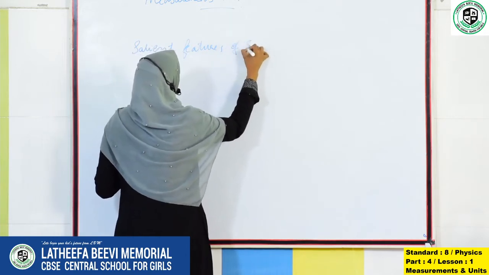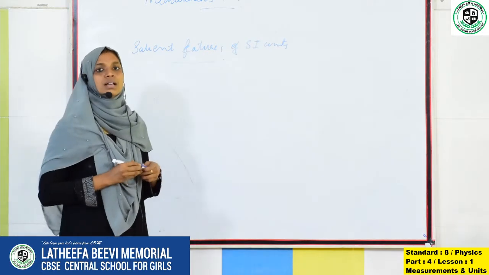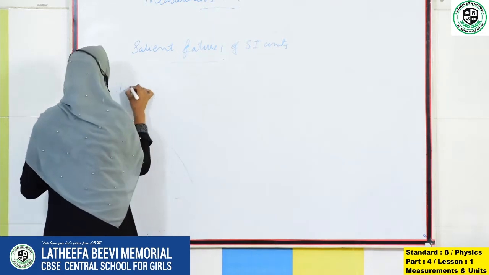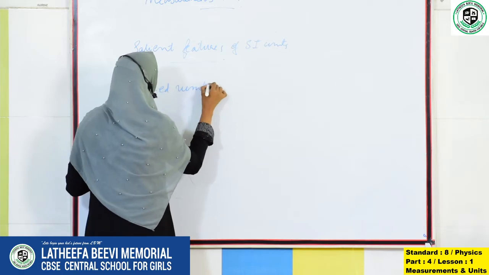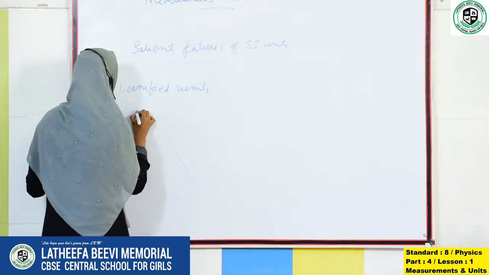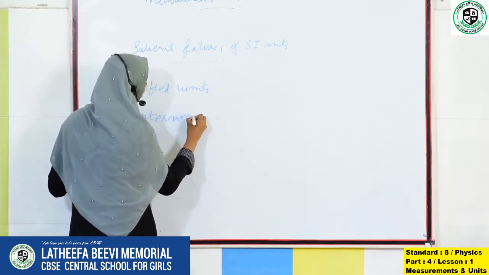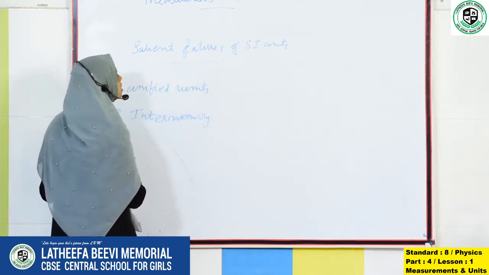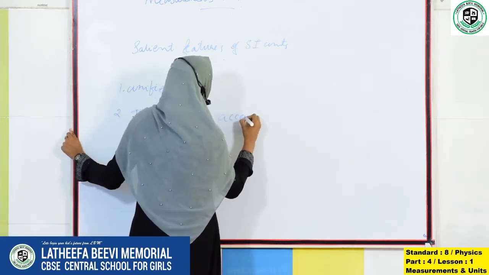Okay, SI units. The first one, what is the speciality of this SI unit? Unified units. The second one is internationally accepted, so there is no confusion in those units. It has only one unit and it is internationally accepted. Now we are discussing the salient features of SI units: unified units, internationally accepted.